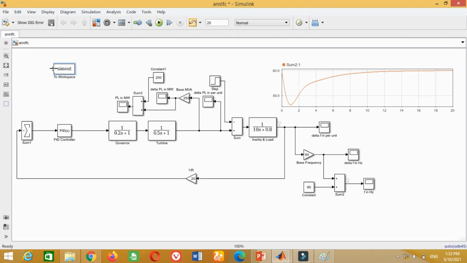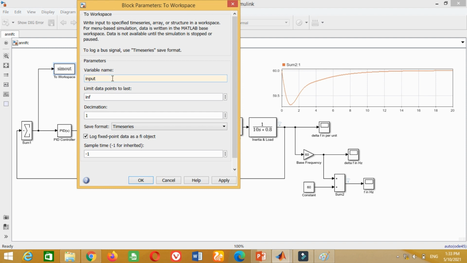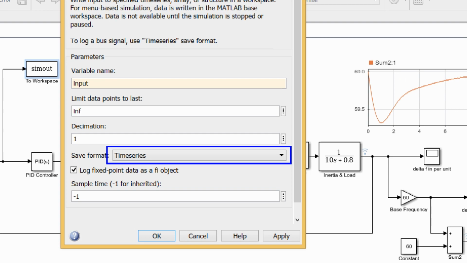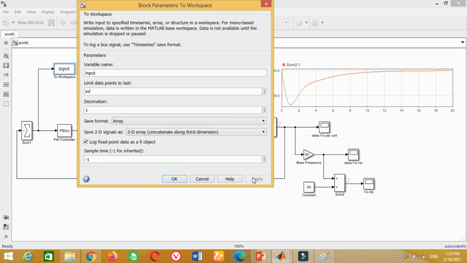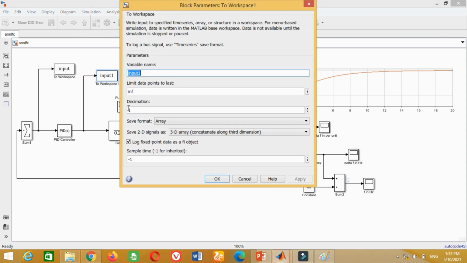Connect this block here. Double click on this block. In the variable name, write input because this is the input to the PID controller. In the save format, click on array and press OK. Similarly, to get the data for the output, just copy this block and paste it here. Connect this block here. Double click on this block. In the variable name, write output and press OK.